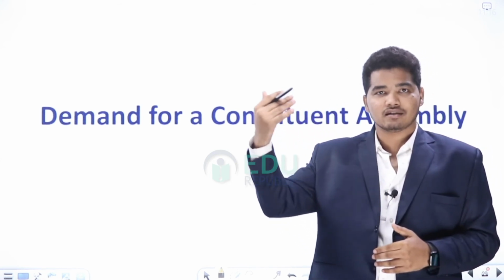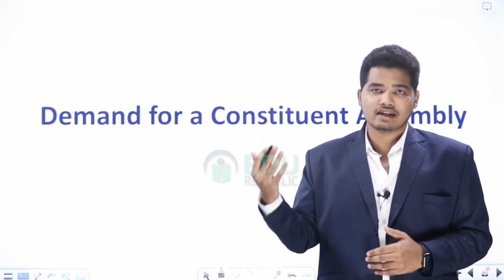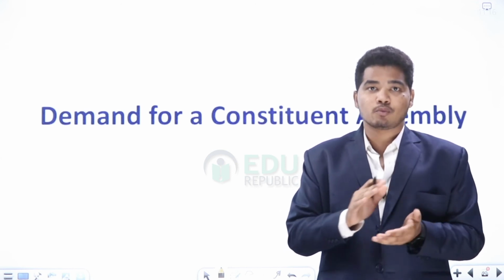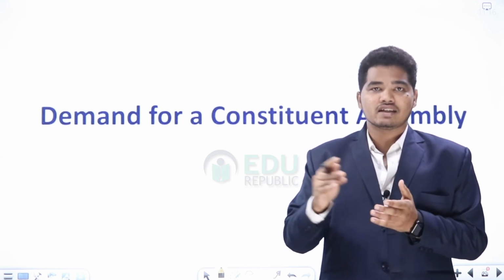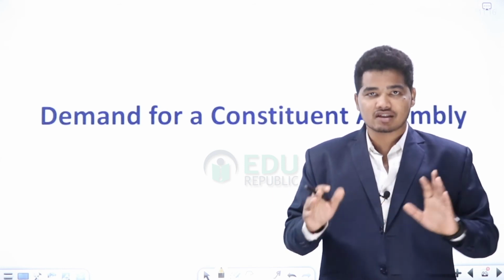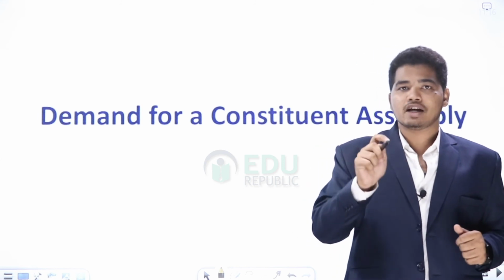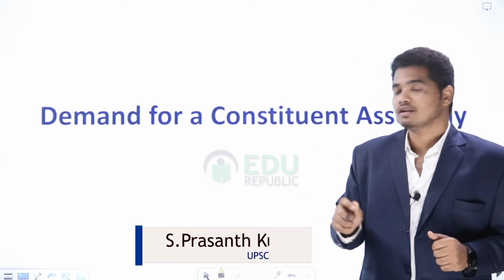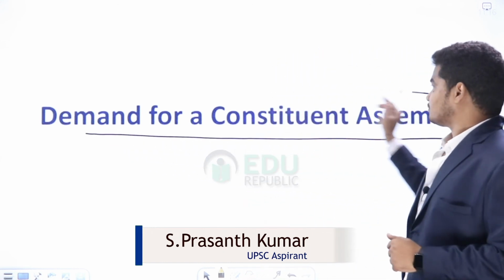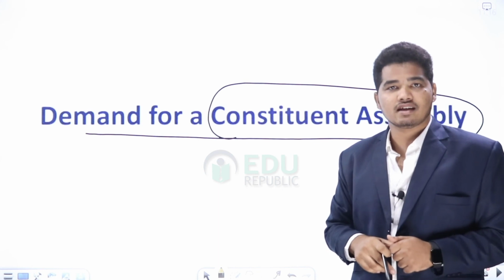So now we know from where this Constituent Assembly has arrived. We have seen that Manmohan Roy, M.N. Roy, proposed it. After that, the Indian National Congress also demanded it. After that, the British also promised it in the August Offer, and they sent the Cripps Mission, which was not agreeable to us. After that, they sent the Cabinet Mission, which was agreeable to us. Now, after agreeing to the Cabinet Mission proposals, comes the Constituent Assembly. In the next slide, we will be dealing with how this has emerged.